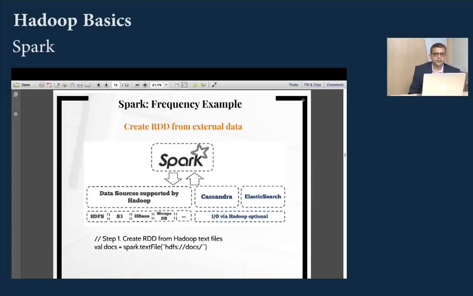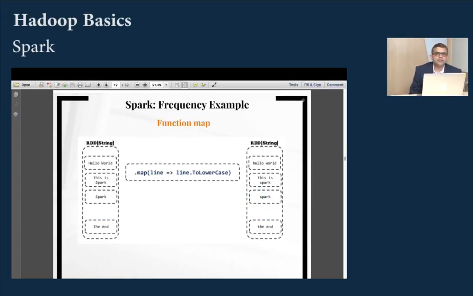So first we are reading the data. Then we are saying map. Map means one record at a time. Now we've loaded all the data, where one line is one record, and we are saying that each line should be converted to lowercase. So what we get here is hello world, this is Spark, the end. And in another RDD we are bringing everything to lowercase. So right now we've called our first transformation on Spark, which is lowercase, but still the program is not going to run. Till you call an action, the program will not be running.